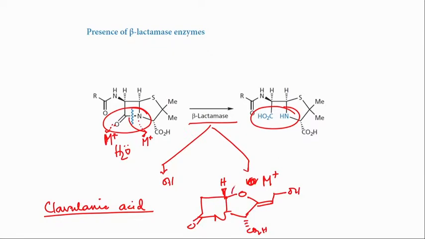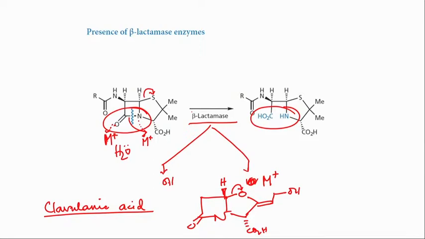So, this has very good leaving group character, because if it is O minus, then it can resonate with the double bond. Unlike in penicillin where you have sulfur, although sulfur is quite a good leaving group, it is not assisted by any double bond like this.